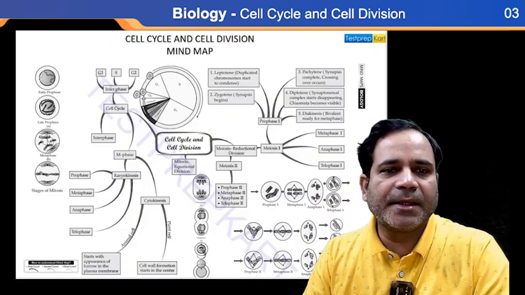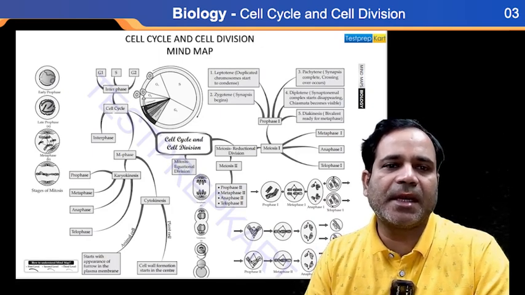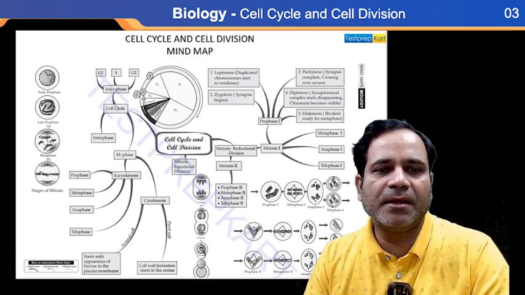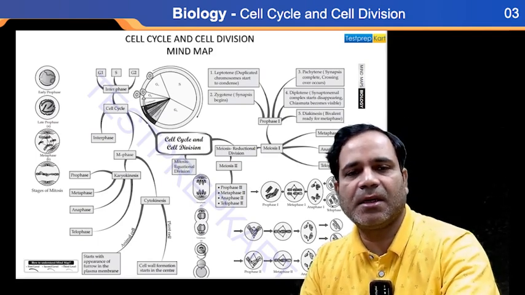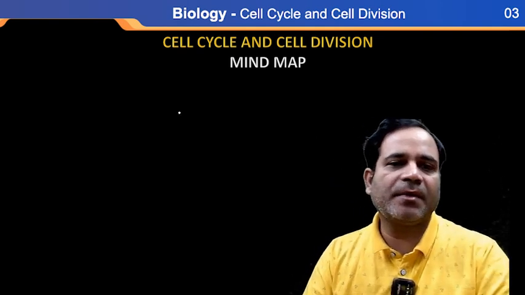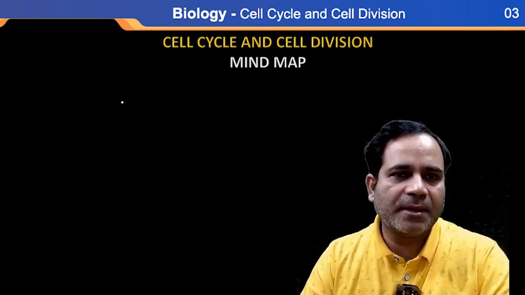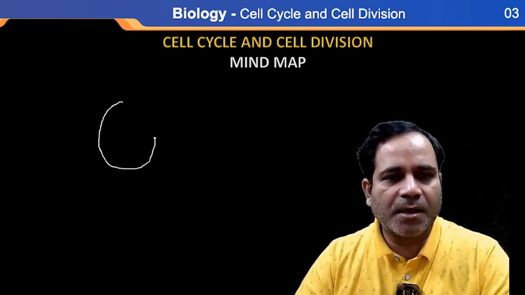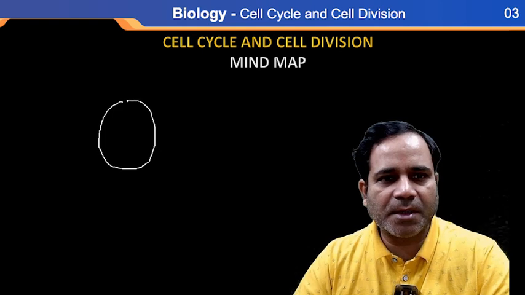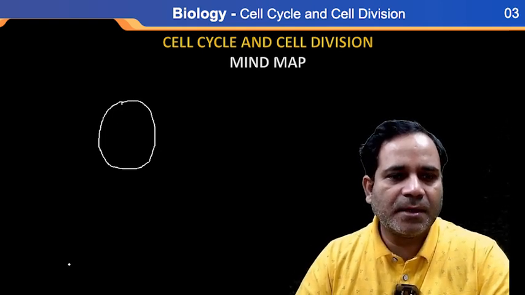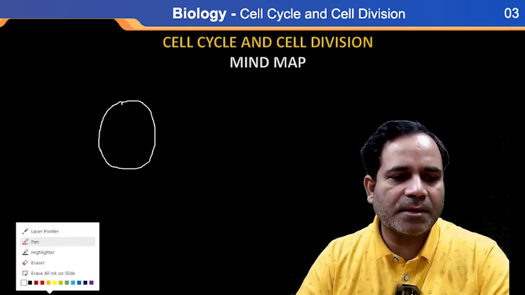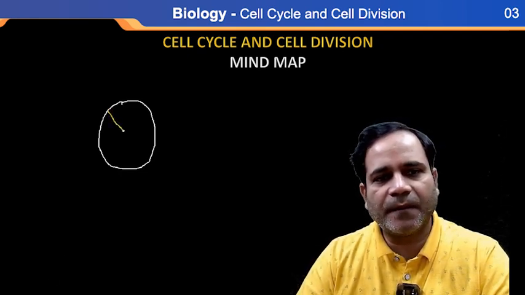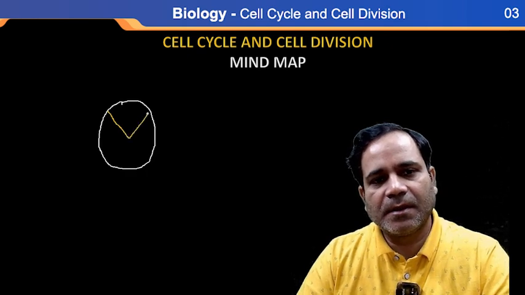So here, this is about the cell cycle, and this cell cycle goes on in a continuous manner. Clear? After this, what should we do now? In the cell cycle, I am going to draw a cycle again. See, in a cell cycle, my dear, here are the phases. This is the phase.